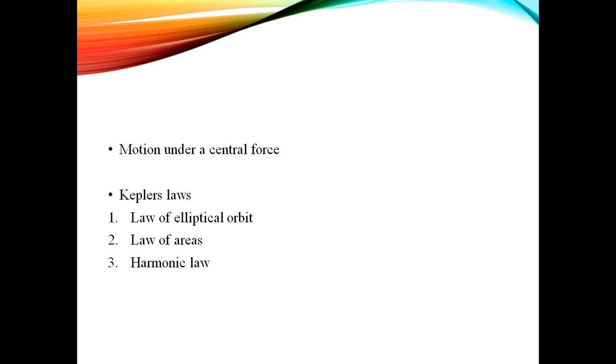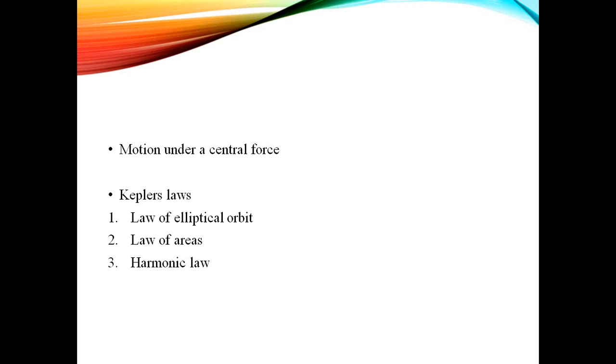Just assume the ellipse structure, and see, when the earth comes close to the sun, with the sun at one of the foci, it will move fast. And when it is very far away from the sun, it will acquire a lower velocity, so that it can sweep out equal area in equal intervals of time.